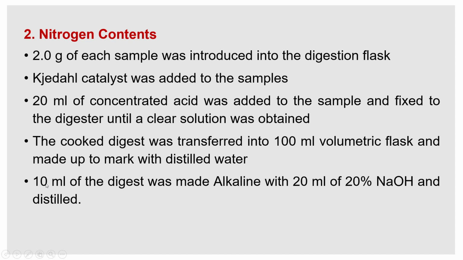Then 10 ml of this digest is taken and made alkaline by adding 20 ml of 20% NaOH and distilled water. So that was the sample to titrate.